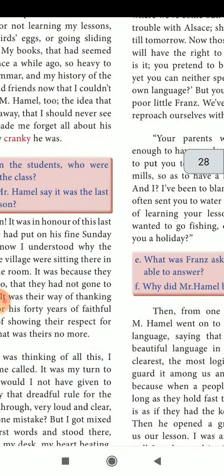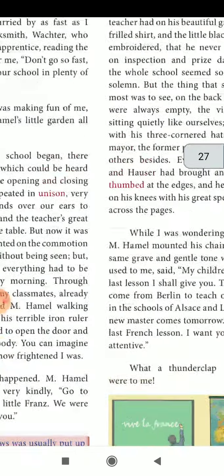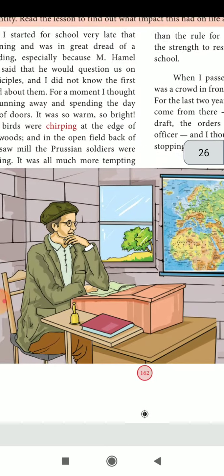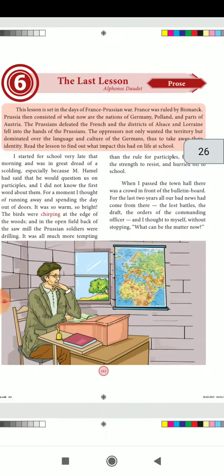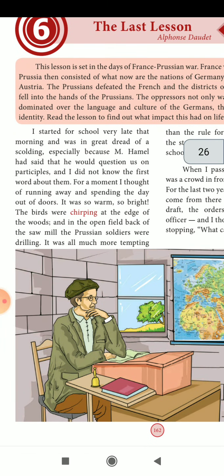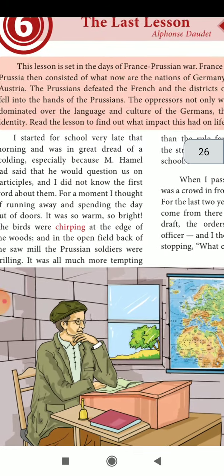You can see here, the last lesson. Okay, you can see the picture here. One sir is sitting on the bench. He is a teacher. First we will go to the introduction of the lesson. This lesson is set in the days of the Franco-Prussian War.